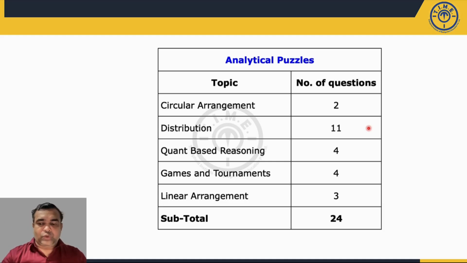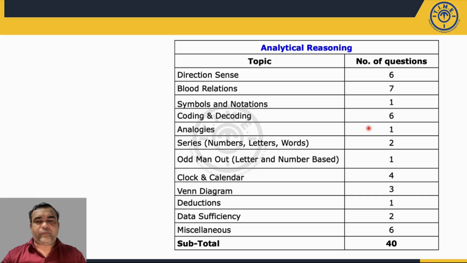So saying that, let me look at what was asked in logical reasoning questions. These are your normal analytical reasoning questions, with the normal variety of questions. If you are prepared for CET well, then you must have done all these types of questions earlier. That is direction sense, blood relations, symbols and notations, coding-decoding, analogies, number series, letter series, odd man out, clocks and calendars, Venn diagram, deductions, data sufficiency, and some miscellaneous questions.